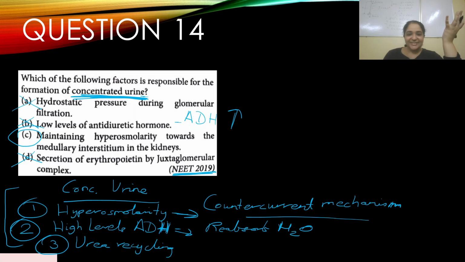Yes, this is it. To answer your question, maintaining hyperosmolarity towards the medullary interstitium in the kidneys is the correct answer, to form concentrated urine. I'll make another video where I will explain urine formation in detail, because this is a very long topic, and if I go into details it will become too much information. Our objective here is to answer the question. I've given you extra information here, but to answer your question, yes.